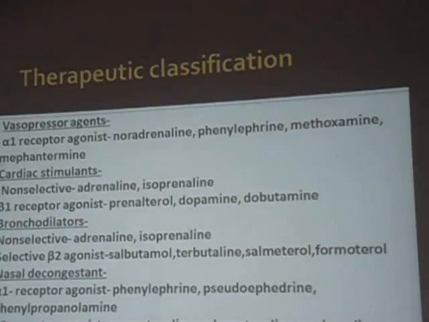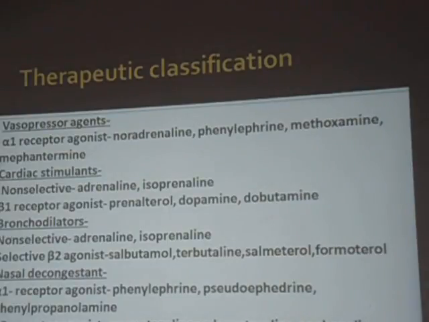Then comes the nasal part, where we have nasal decongestants, that is oxymetazoline, xylometazoline, all these groups of drugs. Then we have the drugs which can decrease salivation and also decrease appetite; those groups of drugs are the anorectic agents. Then we have the heart, and the pressor agents, here you can see noradrenaline, phenylephrine, and cardiac stimulants we have non-selective adrenaline, isoprenaline. Then we have dopamine and dobutamine.